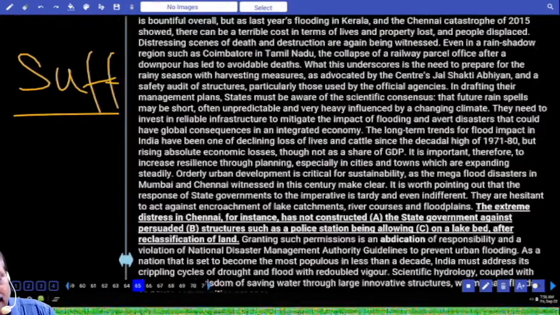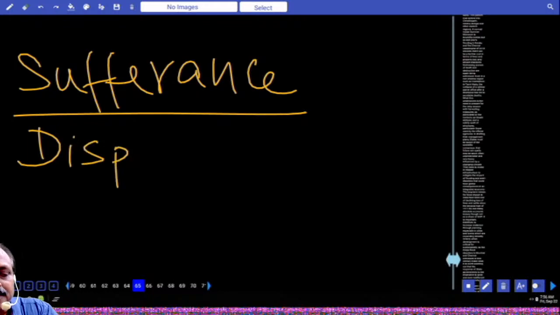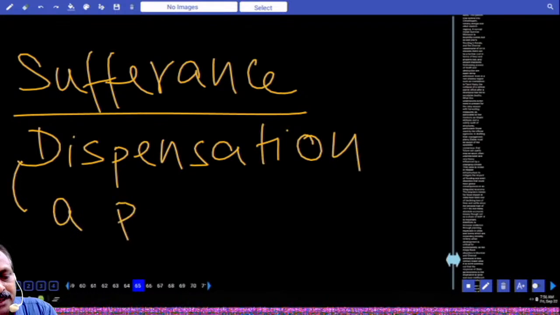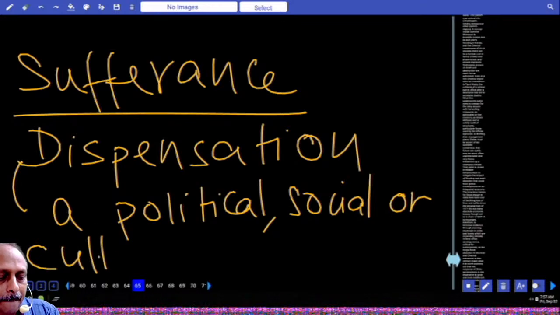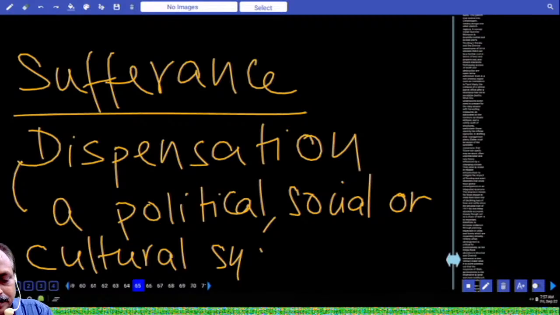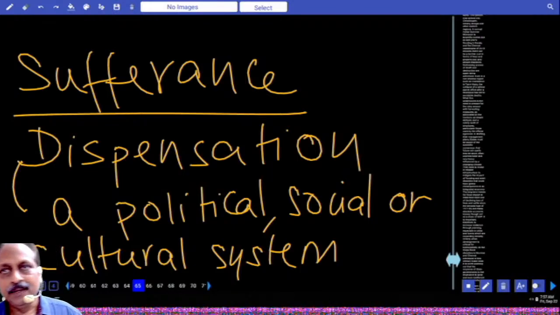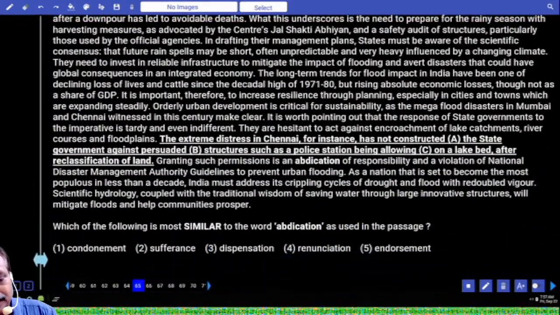Hold that one. What is the next word? Dispensation. Write the meaning of dispensation. One of the meanings of the word dispensation, it means a political, social, or cultural system. One meaning. Have you got the meaning? Dispensation. A particular system, political, social, or cultural. What is the next one? Next one is the answer.